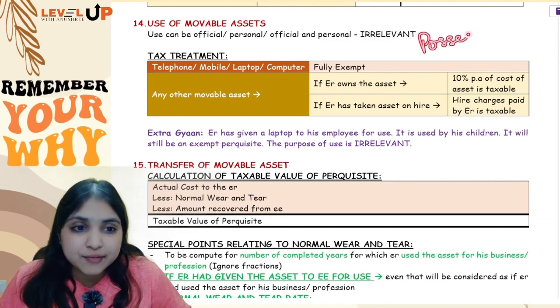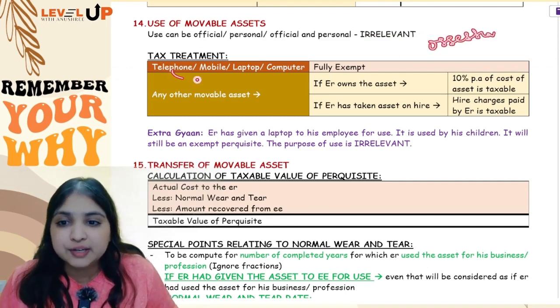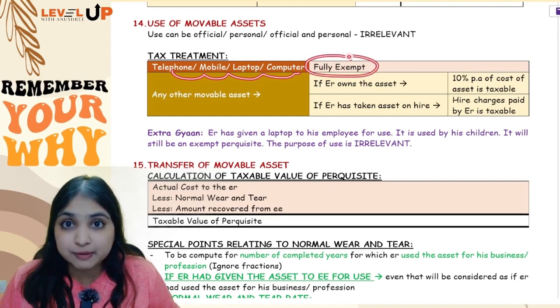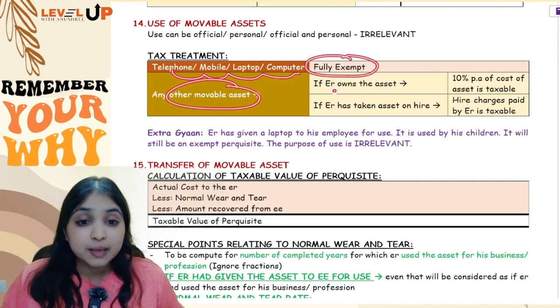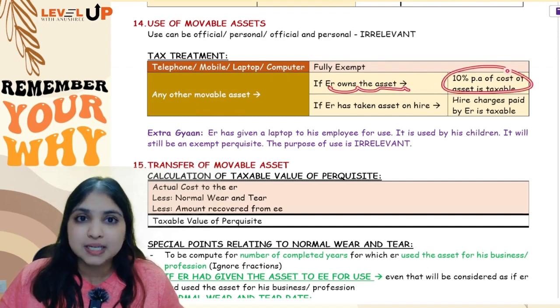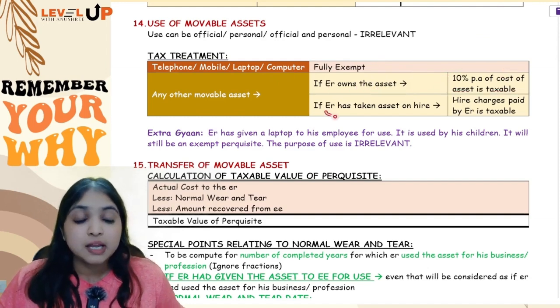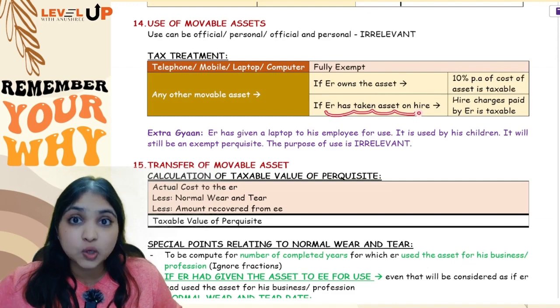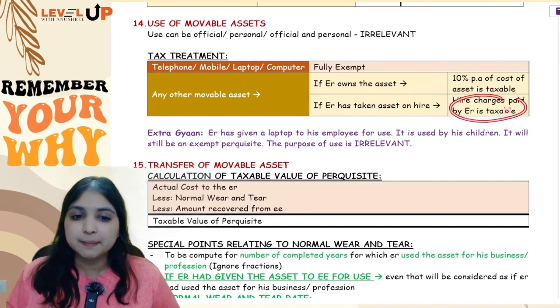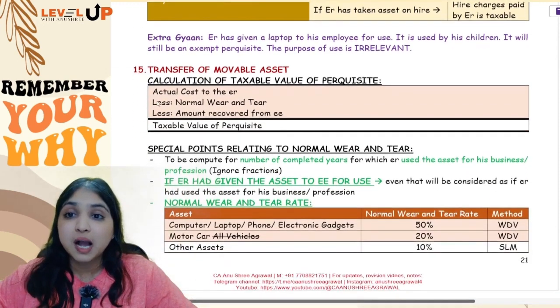Okay, so if it is an asset given just for use, ownership not transferred, and the employee is just having the possession of the asset, then if it is telephone, mobile phone, laptop, computer, it will be fully exempt. Any other asset, if the employer owns the asset, then 10% per annum of the cost will be taxable. If the employer has himself taken the asset on hire, then hire charges paid by the employer will be taxable. Okay, then comes my next part.